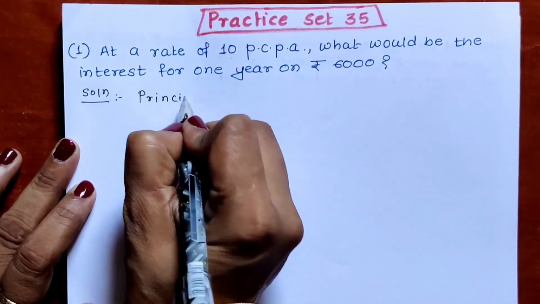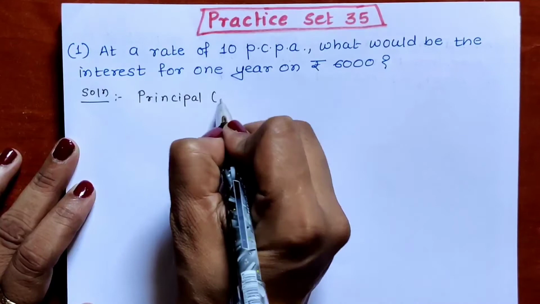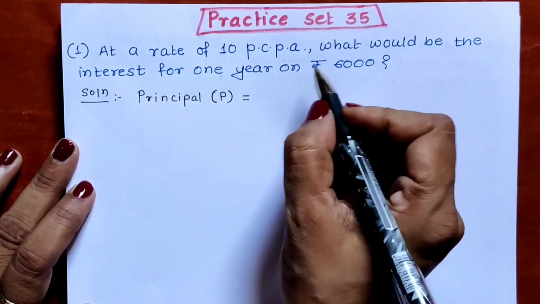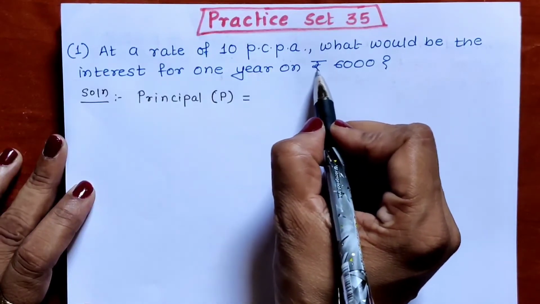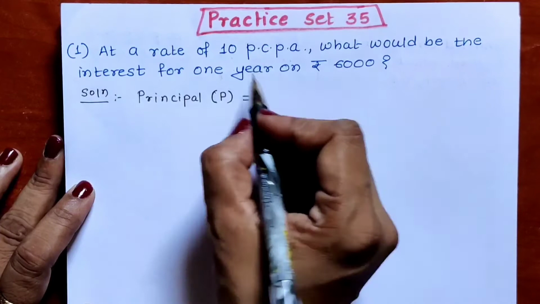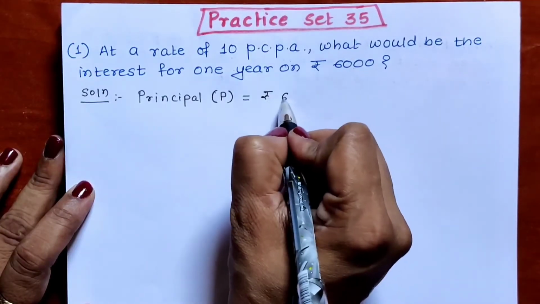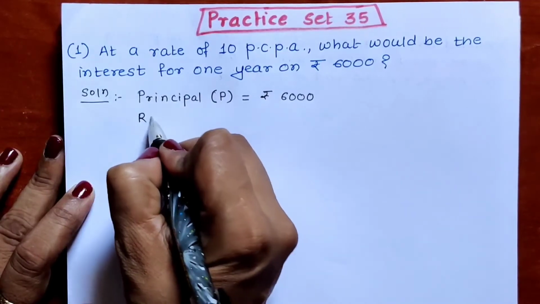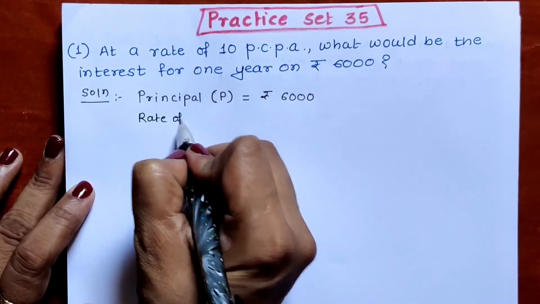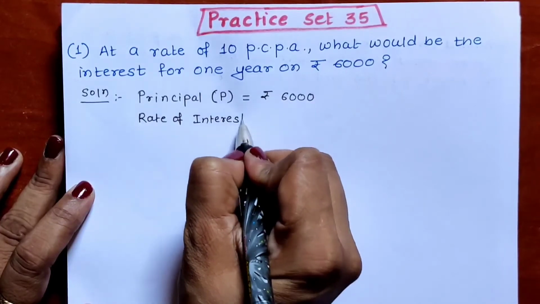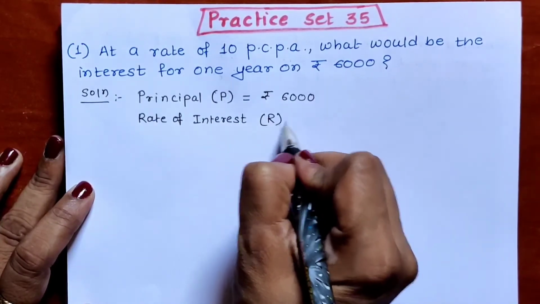Principal. We write P for principal in brackets is equal to how much? Rupees 6,000. What would be the interest for 1 year on rupees 6,000? So rupees 6,000 is the principal. Now after that what do we have to write? Rate of interest, which is denoted by letter R. How much is it?